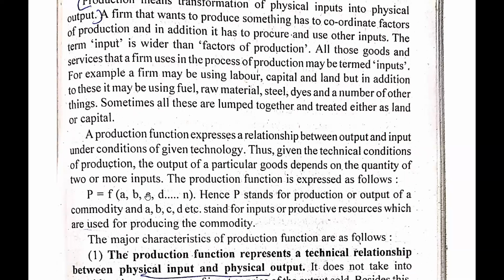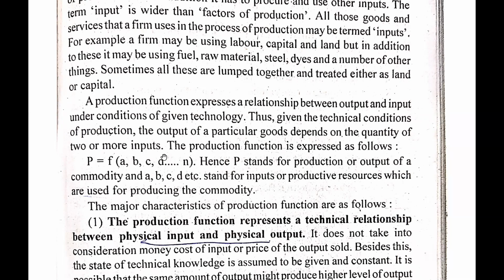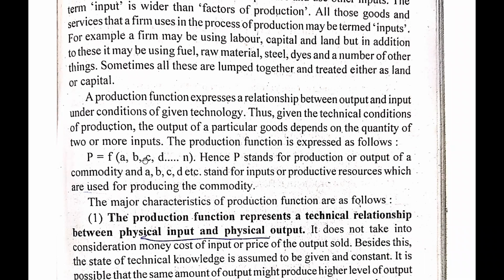So it is all about the group of resources that we need to use to do the production. If we talk about production function, then guys, production function means in which ratio, or we can say in what proportion, we need to use these resources to do the production. Hence, it is a relationship between the factors of production and the total production. So we can say production function expresses a relationship between output and input.